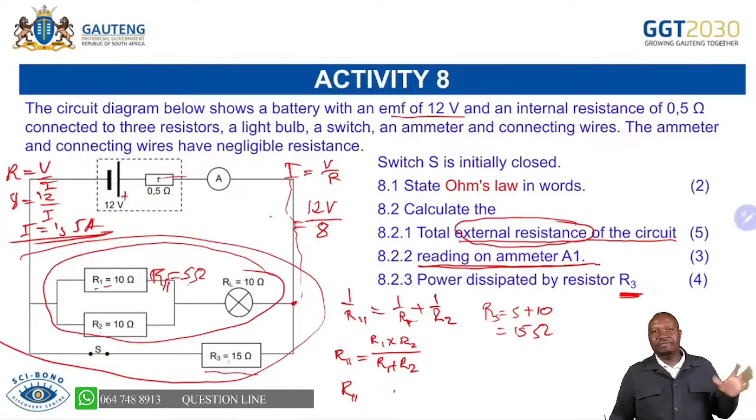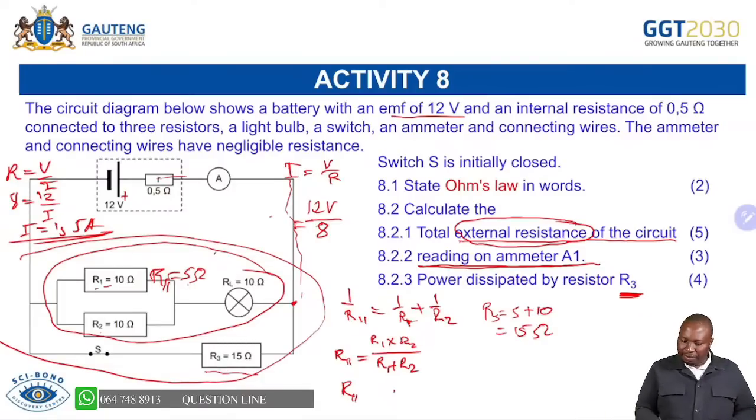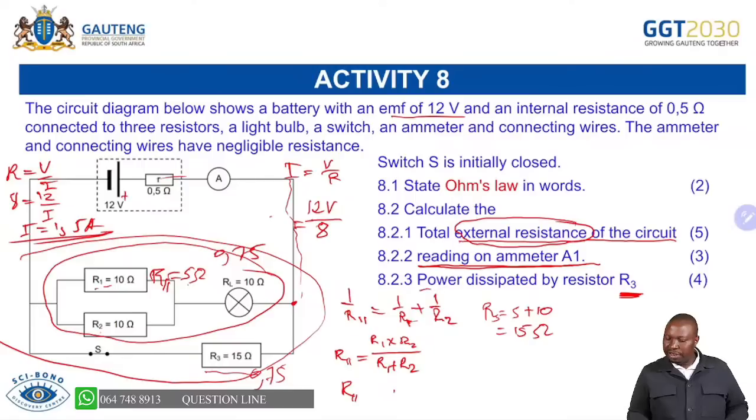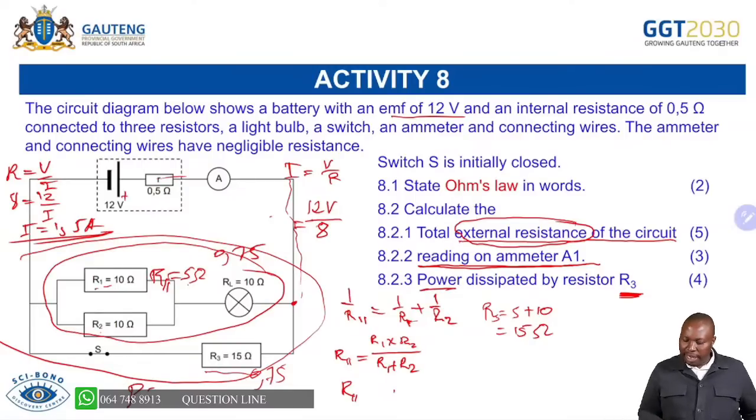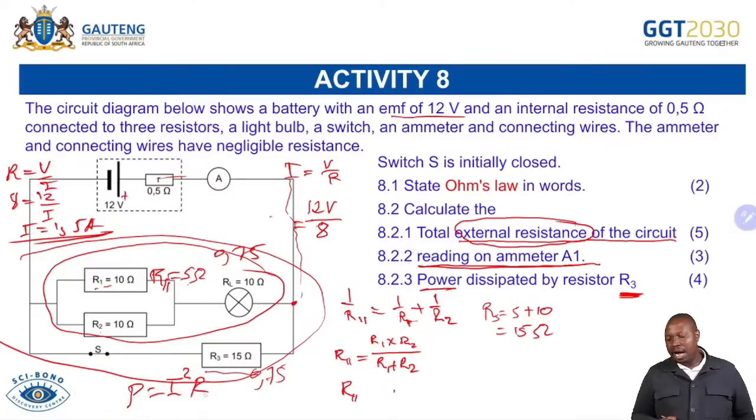So if you divide 1,5 by 2, which means 0,75 will come that side and 0,75 will come that side. Which means if this question is saying now calculate the power, you are able to say, okay, I can calculate power because I know the I, I know the R. I can calculate my power.